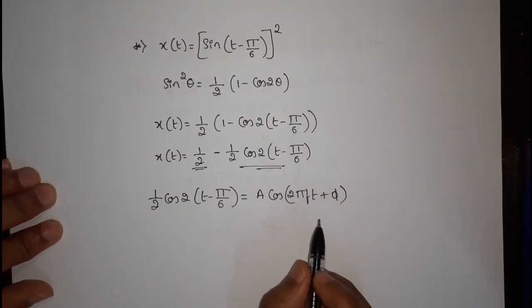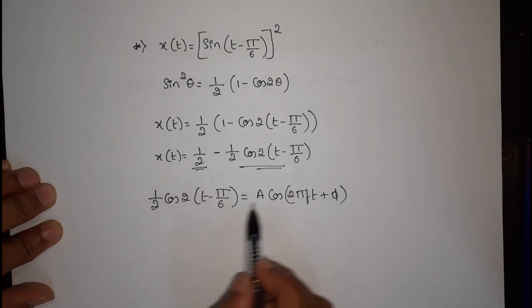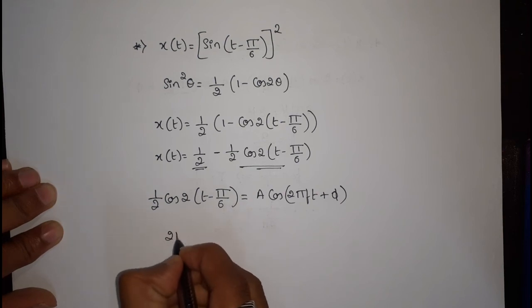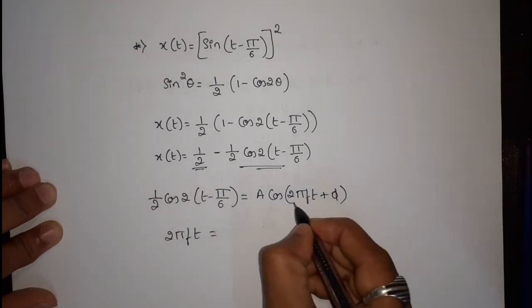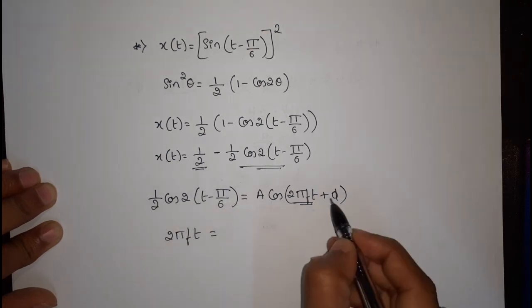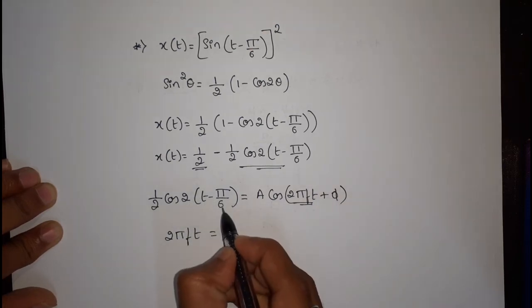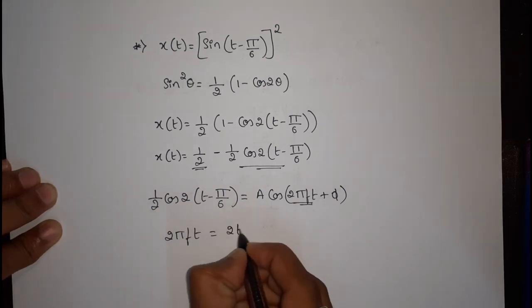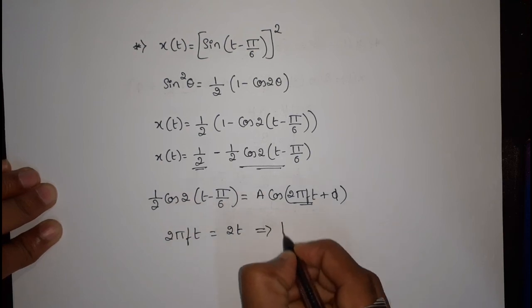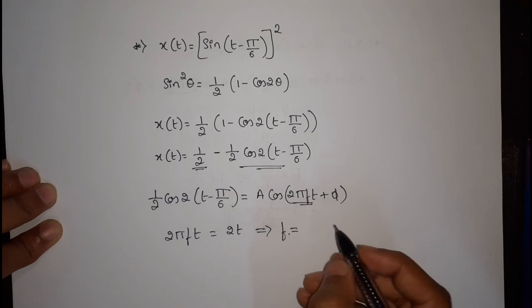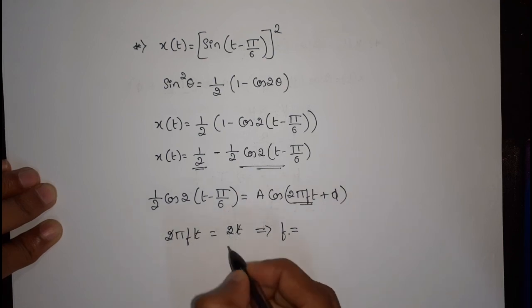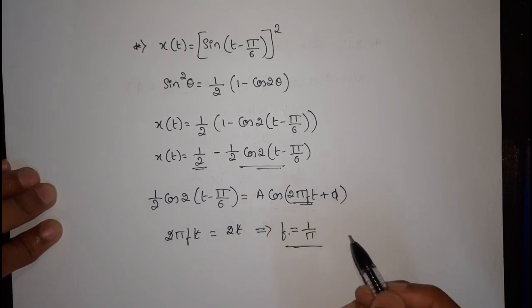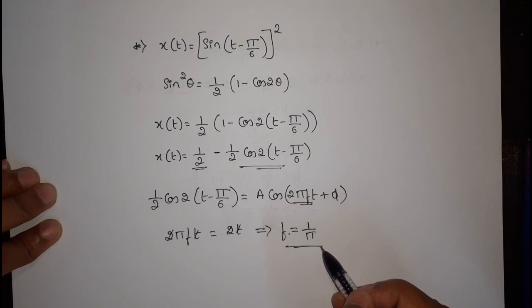Previously also we compared with the same expression. Here A is nothing but 1 by 2, 2 pi f t is nothing but 2 into t, where phi is nothing but 2 pi by 6. Comparing 2 pi f t with 2t, it leads to f equal to, the 2t get cancelled, f is equal to 1 by pi. The signal is periodic with f equal to 1 by pi.